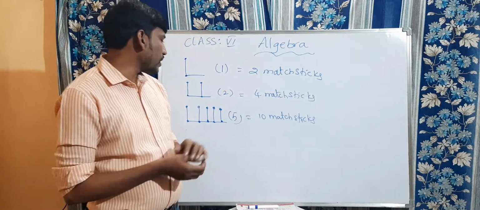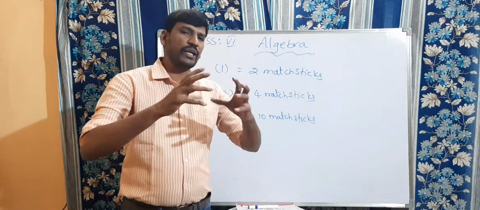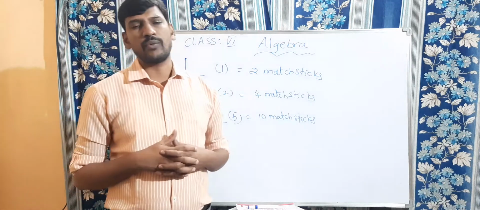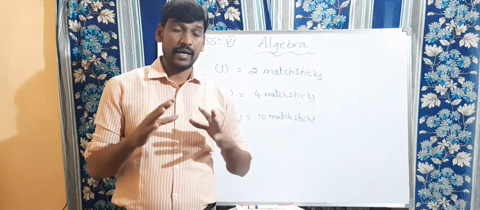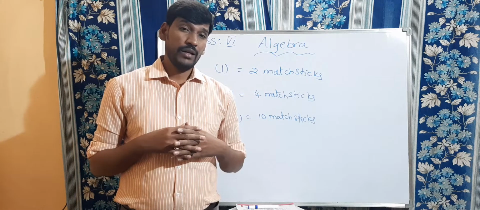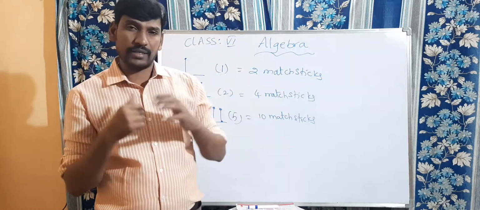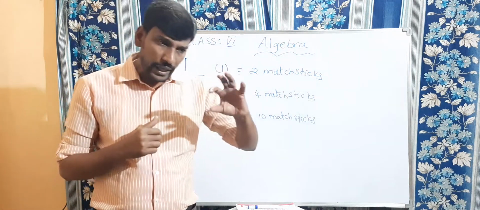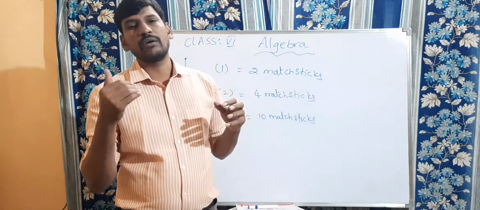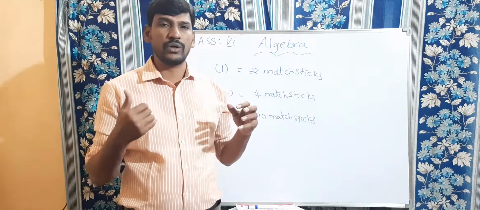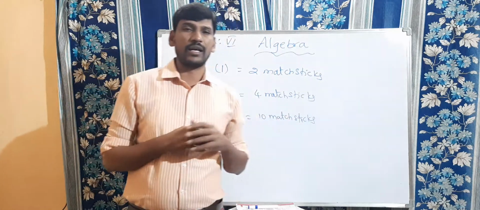The same way, I want to make 50 L's. How many matchsticks are required? 100 matchsticks are required. To create 100 L's, we require 200 matchsticks.